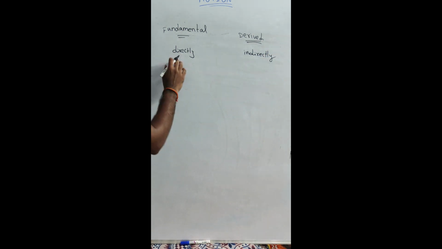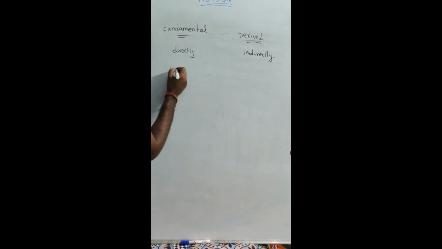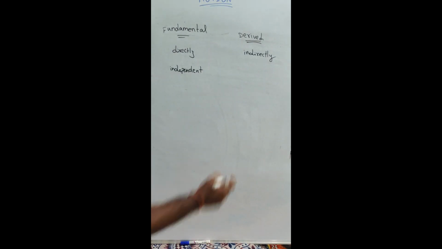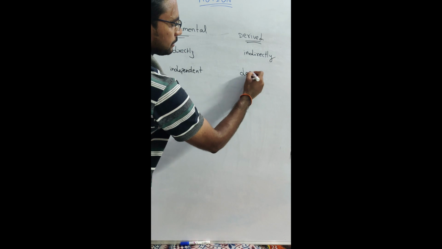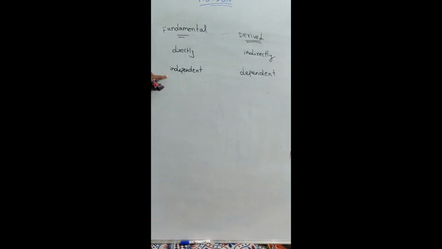Directly measurable means these are independent of other quantities. Fundamental quantities are independent quantities. Derived quantities are dependent quantities. Independent quantities are only 7.